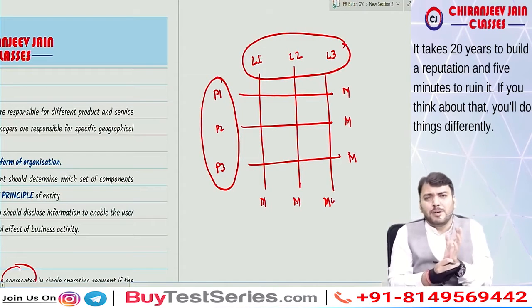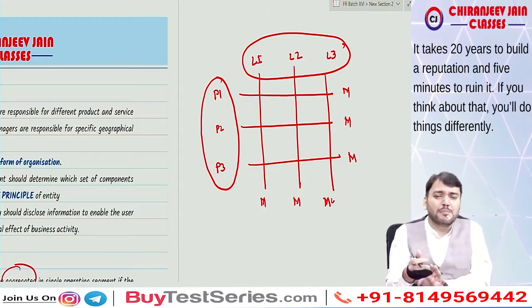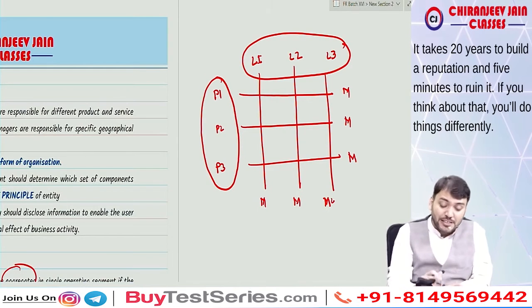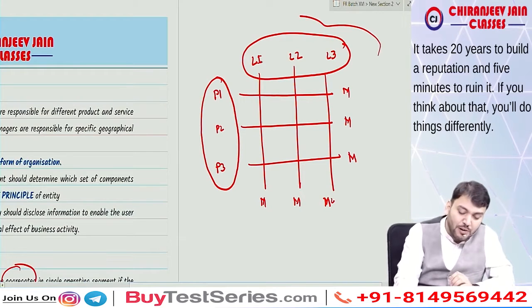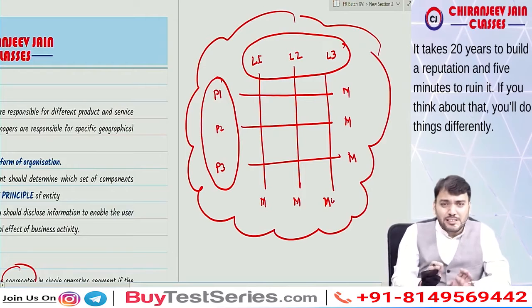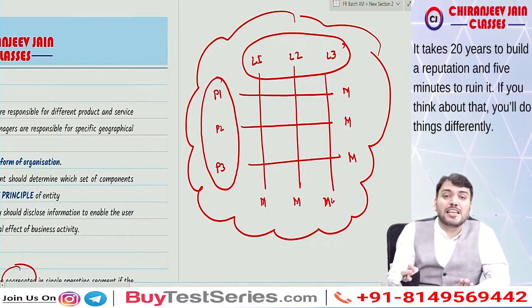Normally an entity may have operating segments based on product or customer or location, but this can also be a possible situation. This is known as the matrix form of organization. In this case management needs to decide which is the primary segment report.